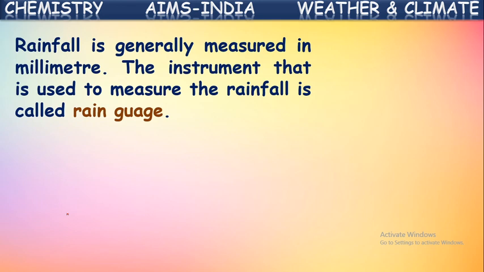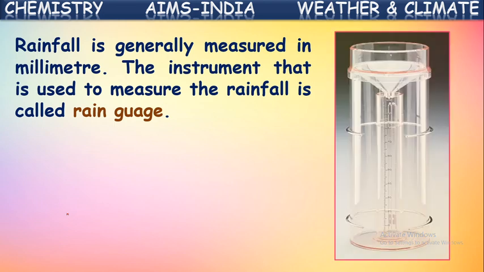How to scale this? There is an instrument. The instrument that is used to measure the rainfall is called a rain gauge. So this is the instrument used for measuring the rainfall, to know the extent of rain, whether it is light rain or heavy rain. So these can be measured by using this rain gauge.